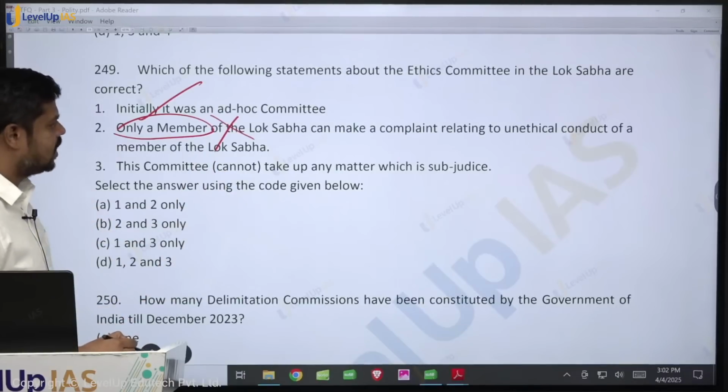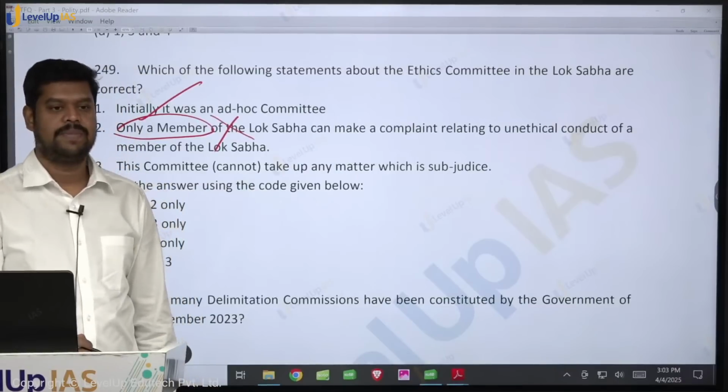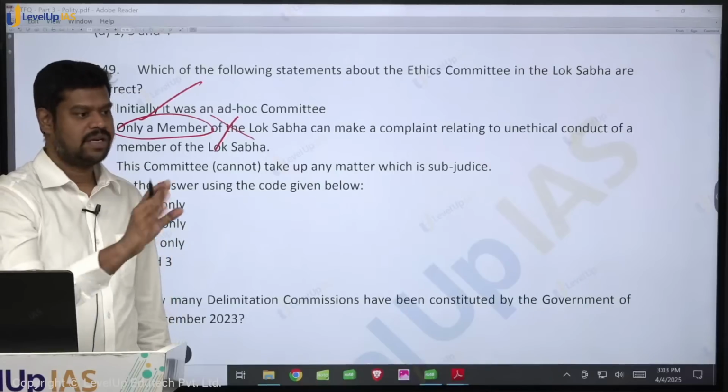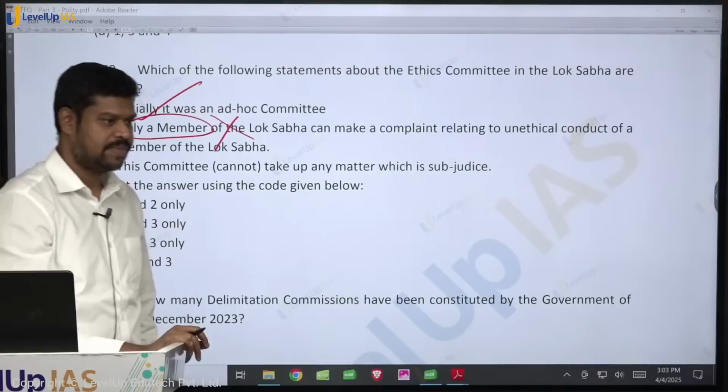This committee cannot take up any matter which is sub judice. Is it true? This is a general principle of separation of powers. So once a matter is there in the judiciary, that matter shall not be taken up by the legislature. So because to respect the principle of separation of powers.